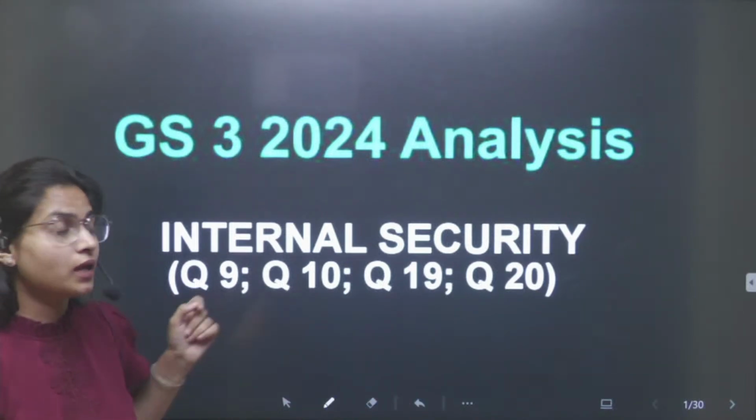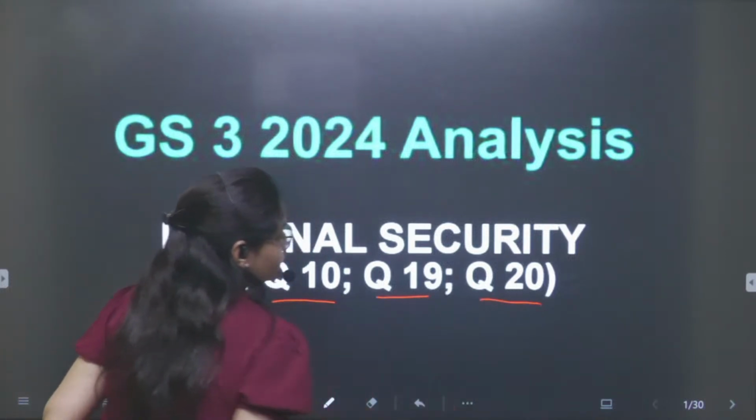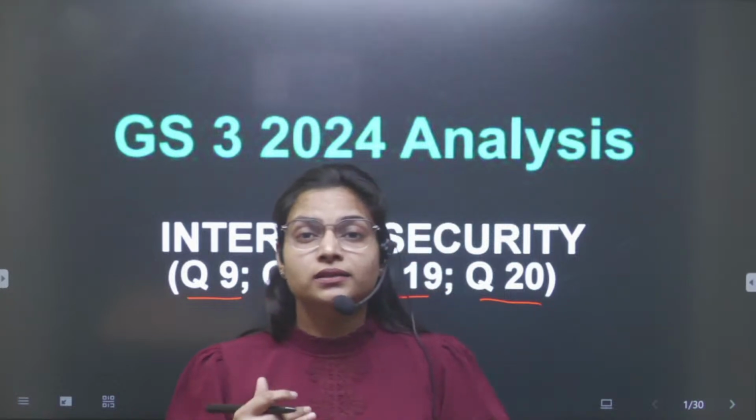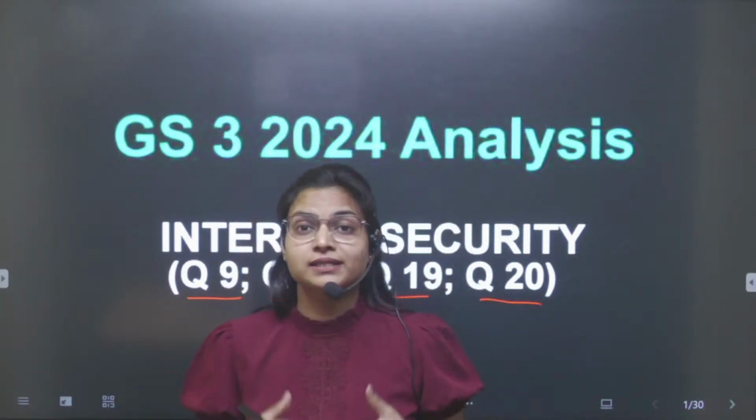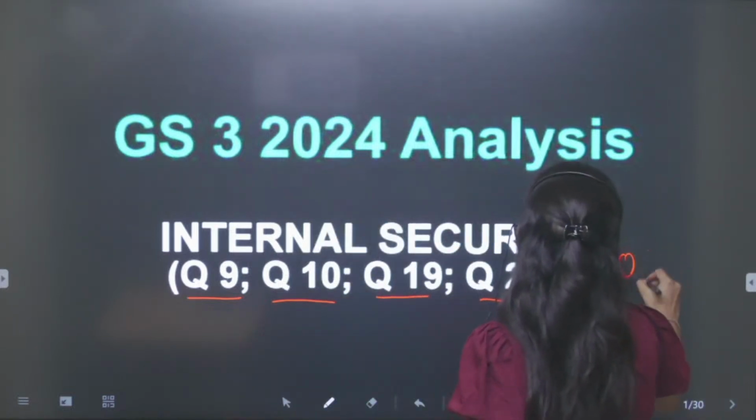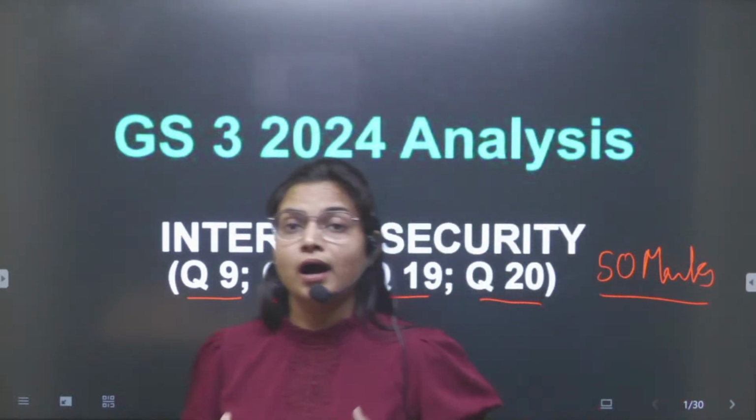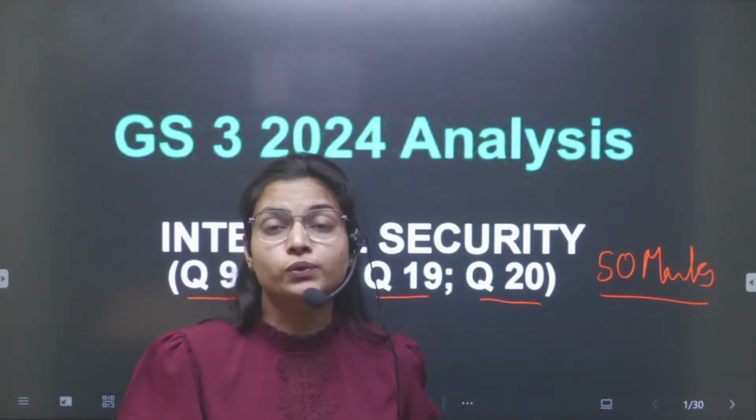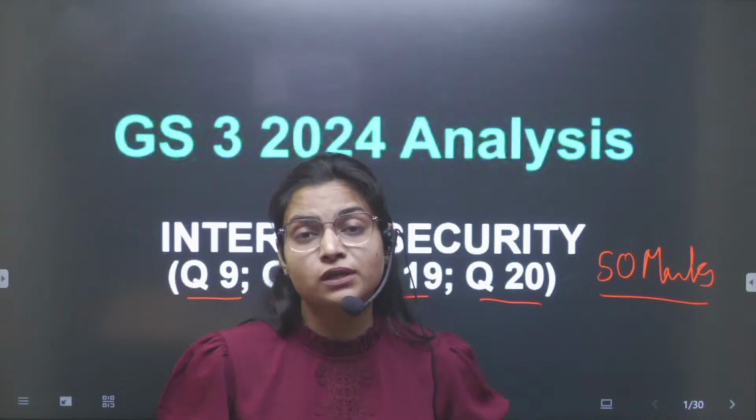Every year they are asking at the 9th, 10th and 19th and 20th question. You just need to know the sequence as well, so that for the paper answer writing you can strategize that way, and you can calculate this will amount to 50 marks. It means internal security has a high weightage, and I will also show you how questions are coming directly from the syllabus or from the previous year questions.